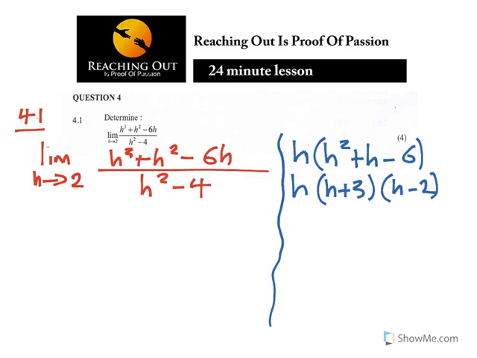That is the numerator. And the denominator, you're also noting that h squared minus 4 is a difference of 2 squares, which is equal to h minus 2 and h plus 2.